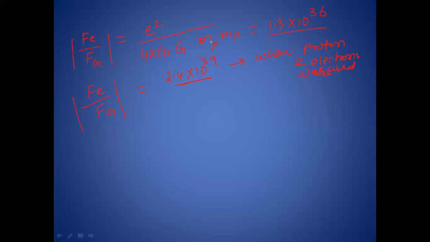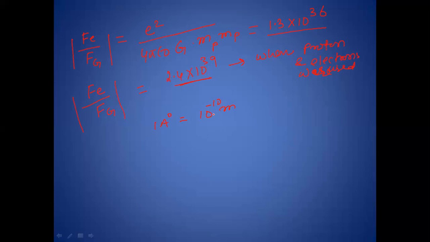Now, in part third, estimate the acceleration of electron and proton due to the electrical force of their mutual attraction when they are 1 angstrom apart, meaning 1 angstrom equals 10 to the power minus 10 meter. So in the third part, we have to calculate the acceleration of electron and proton.